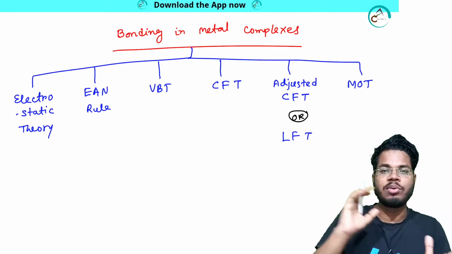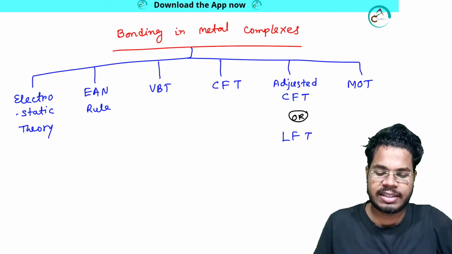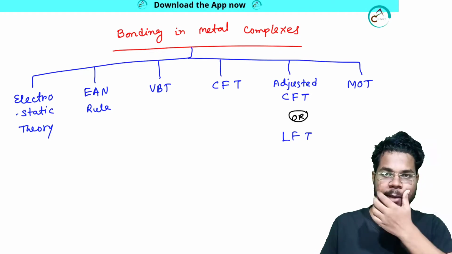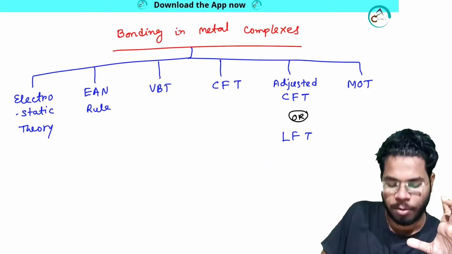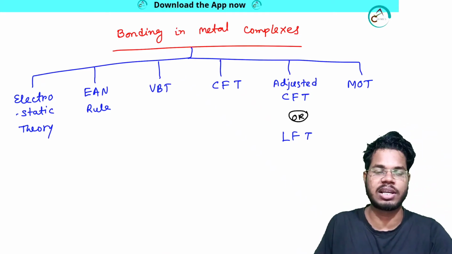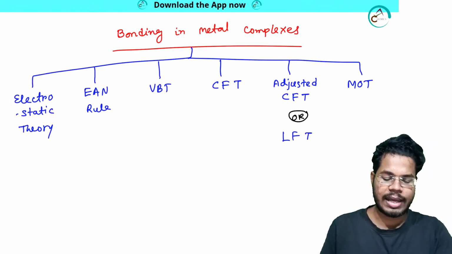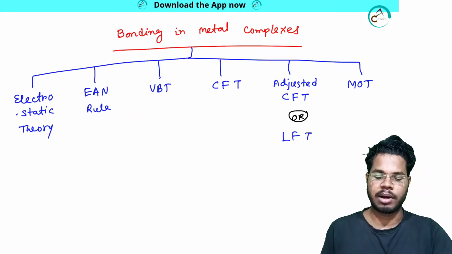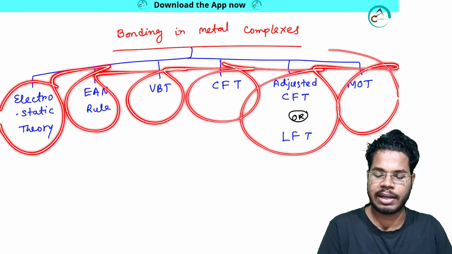Now we are going to a new section. That will be a very vast and very important section, about bonding in coordination complexes. It will take a lot of time to make you understand, but believe me, from this part you will have at least 3 to 4 questions in your examination, especially in the IIT JAM examination. The first topic will be electrostatic theory. Second, the EAN rule, effective atomic number rule. These are all the theories present to explain the bonding in metal complexes.